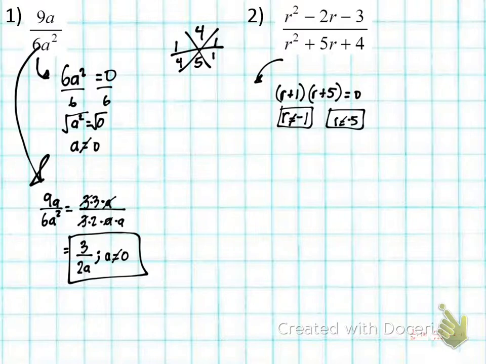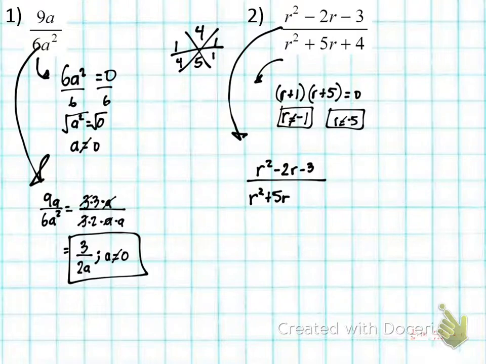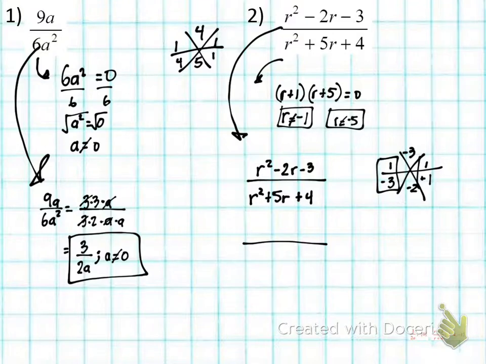After we figure out your excluded values, you need to take your original problem and bring it back down again. R squared minus 2r minus 3 all over r squared plus 5r plus 4. Okay? And we want to factor the numerator, so I'm going to do an X box problem on the side. We got 1 times -3 is -3, and the middle is -2. 1 times 1 is -3, but adds up to -2. It's going to be -3 and +1. So r minus 3, and then r plus 1.